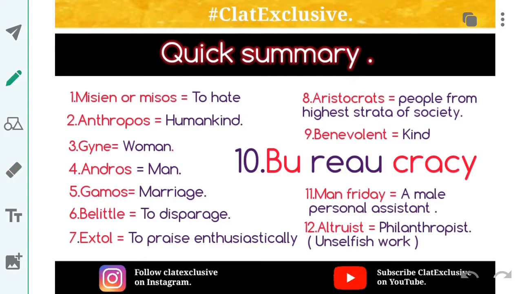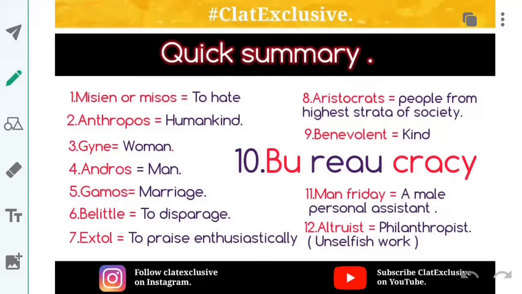Now look at this. What you have to get out of this video is only this slide. First, Misein or Misos is a root word for hate, to hate. Anthropos is humankind. Gyne, whatever you call it, is woman. Andros is man. Gamos is marriage. Belittle is to disparage. Now Misein is to hate, and there are 4 words built on it.